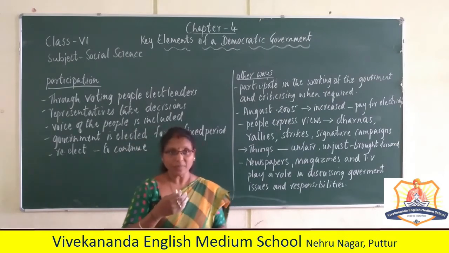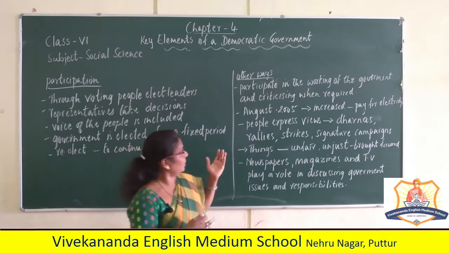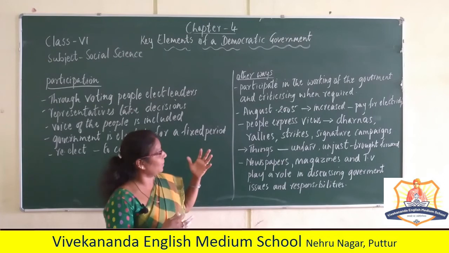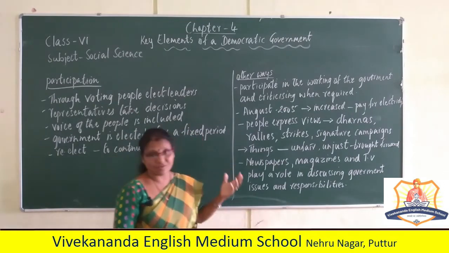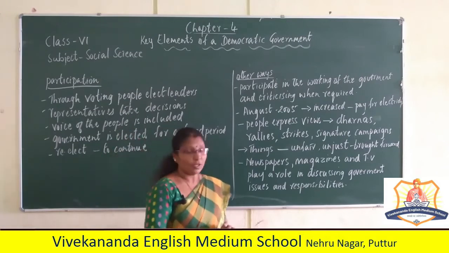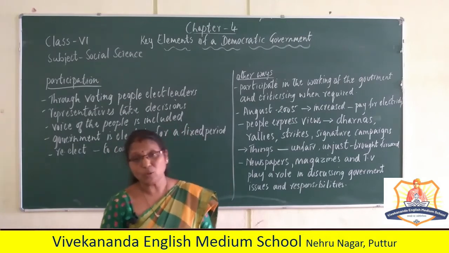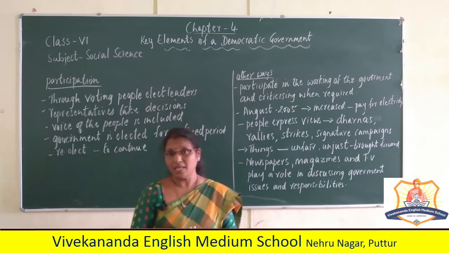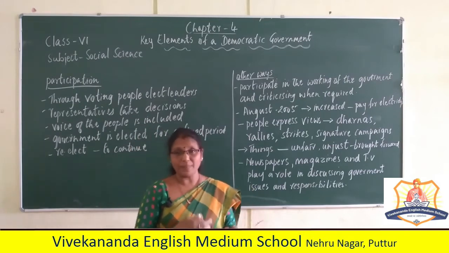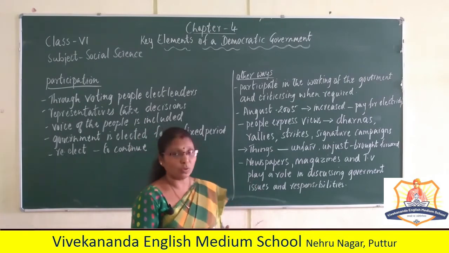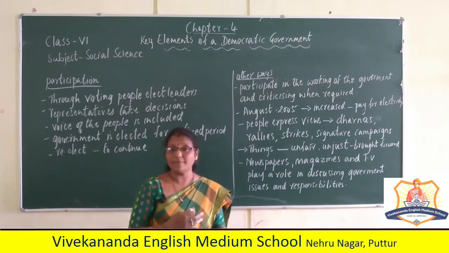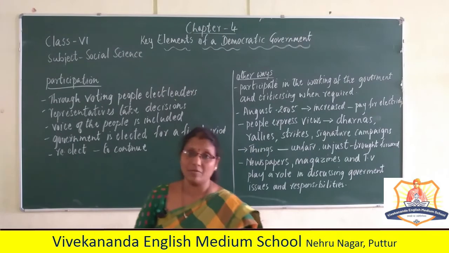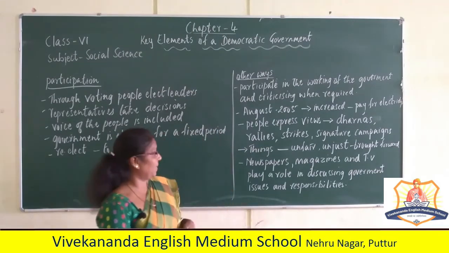People criticized it, and they held rallies, strikes and signature campaigns. The government tried to explain and defend itself, but because of the people's participation in the rallies, the government had to change its decision, because they are representatives of the people.